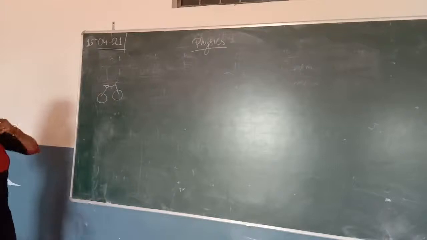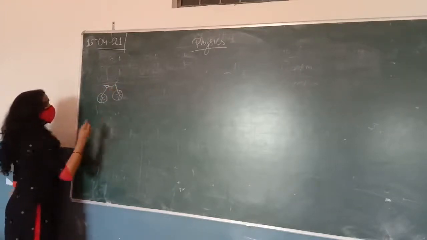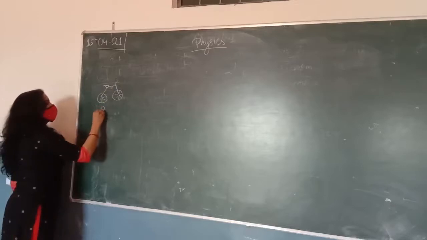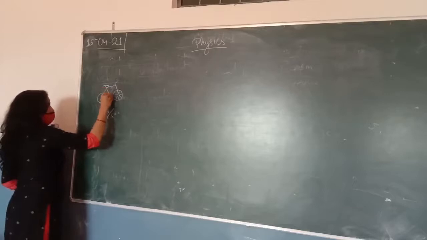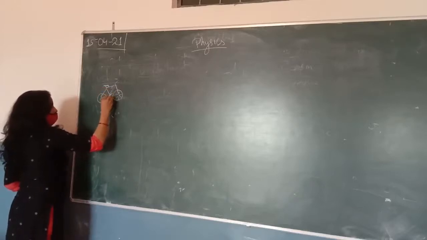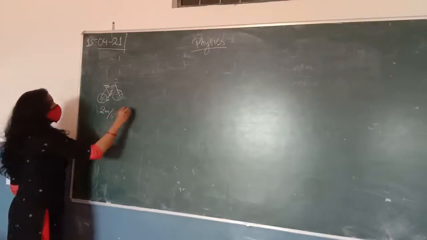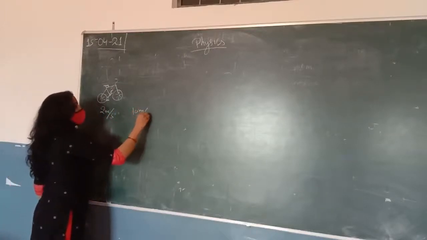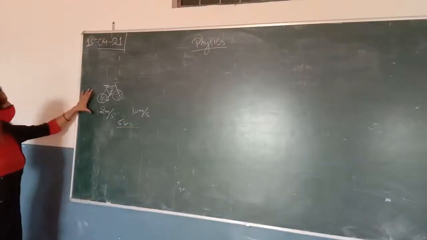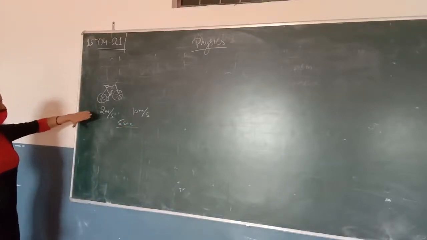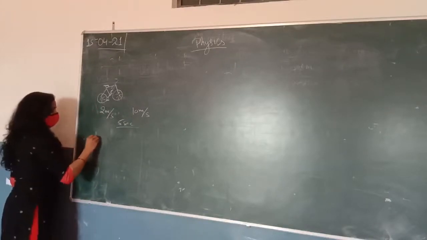So this is your bicycle, and you move with the speed of 2 meters per second, and by pedaling your bicycle fast, you change your speed to 10 meters per second in 5 seconds. So here in this example, initially you have the speed of 2 meters per second. So it means this is the initial velocity.